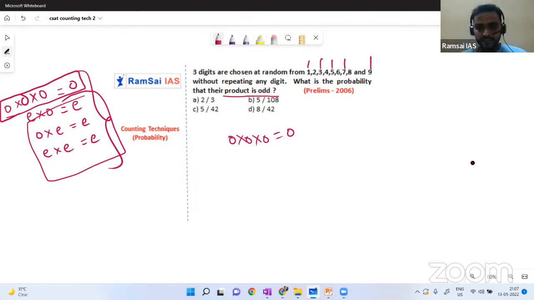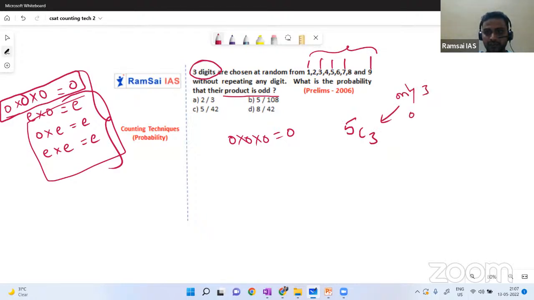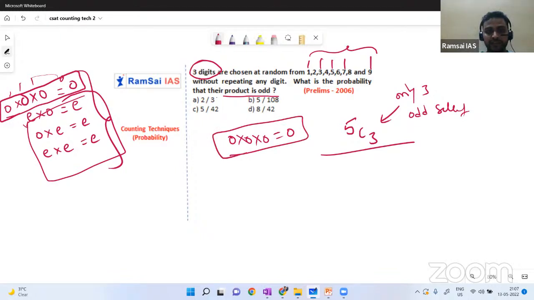All right. So for that reason, the 3 digits we are selecting should be out of these 5 only. So I am selecting only odd numbers. Only 3 odd numbers I am selecting. Why am I selecting only odd numbers? Because only odd gives you odd. If you consider even one even number, then the product will be even only. So I want to select 3 odd numbers from 5 odd numbers for their product to be odd.